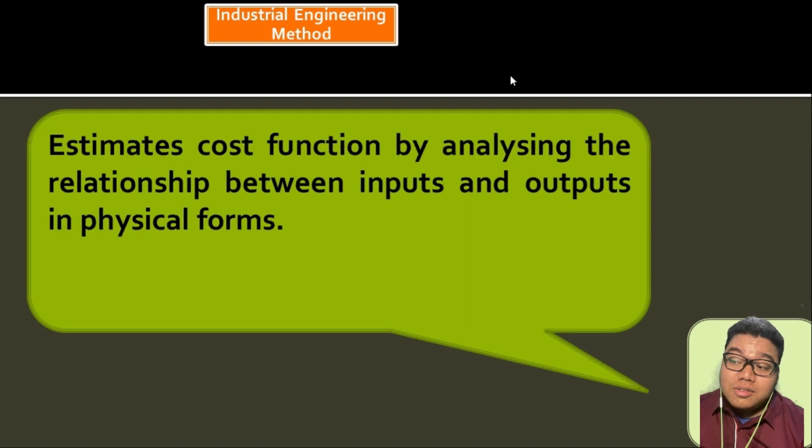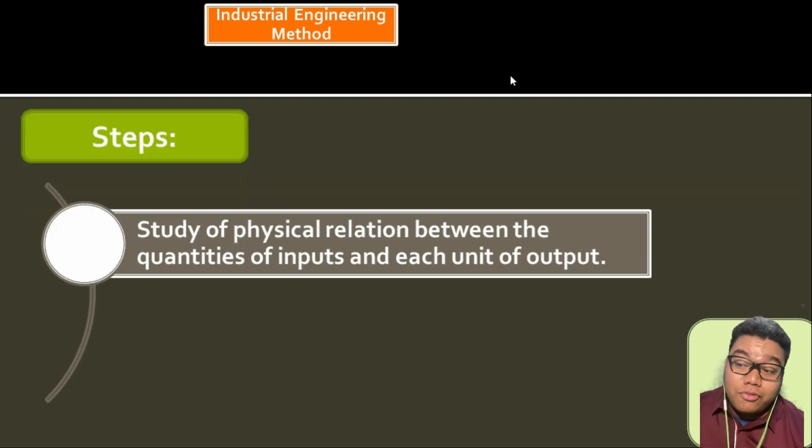Now we go to industrial engineering method. This estimates cost function by analyzing the relationship between inputs and outputs in physical form. So this requires the use of the knowledge of an industrial engineer on determining relationships between input and output and identifying whether they have an effect on the incurrence of cost. So the step here is study of physical relationship between quantities of inputs in relation to output.